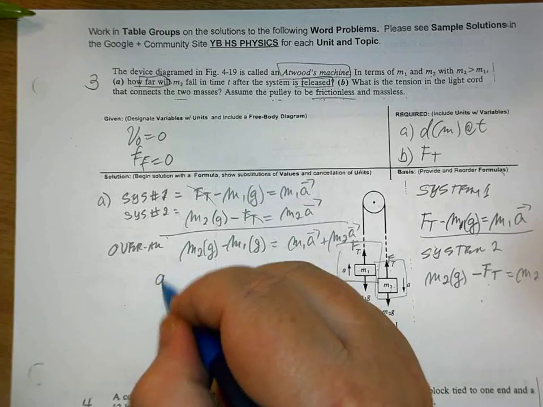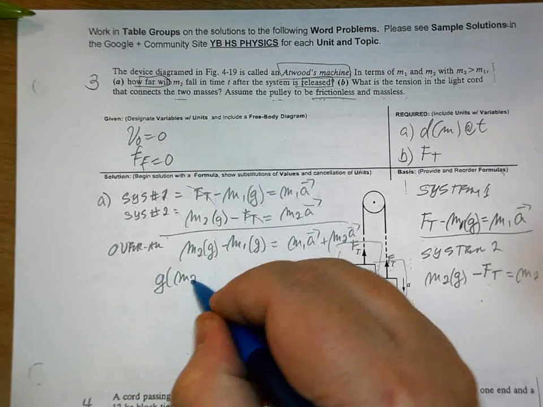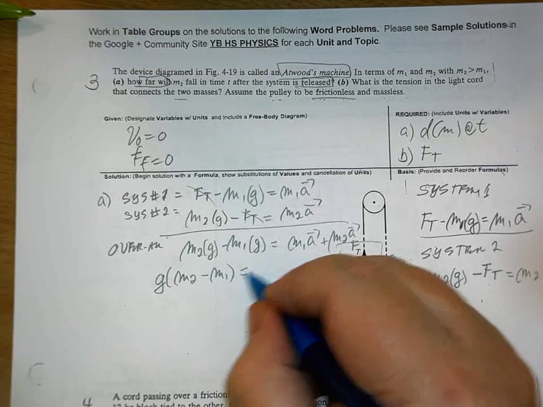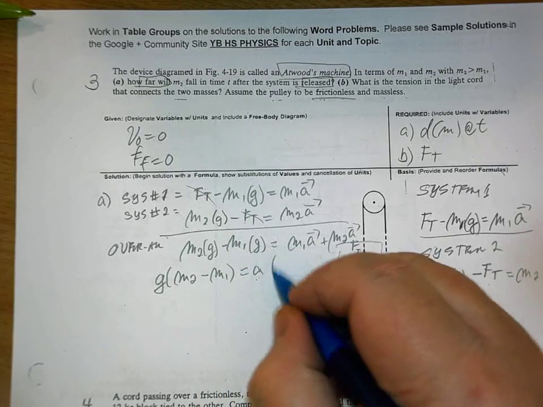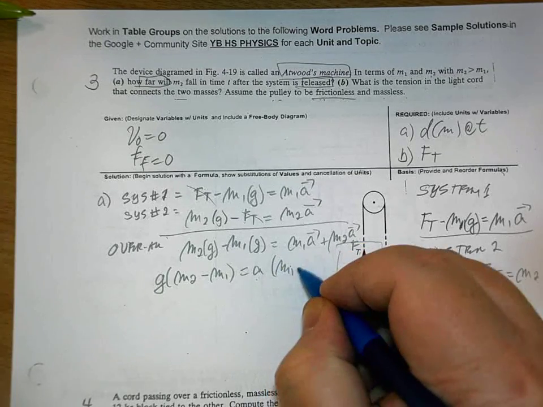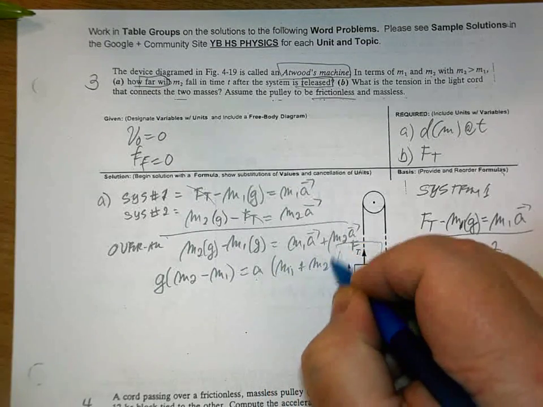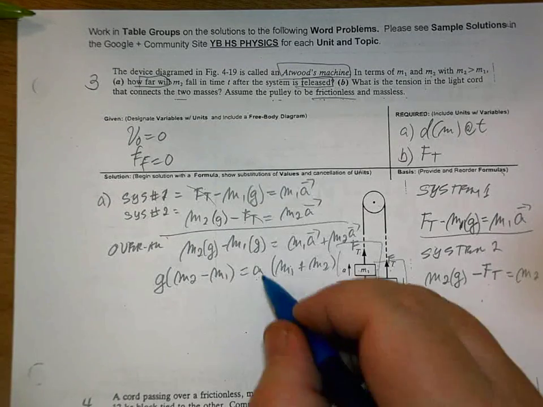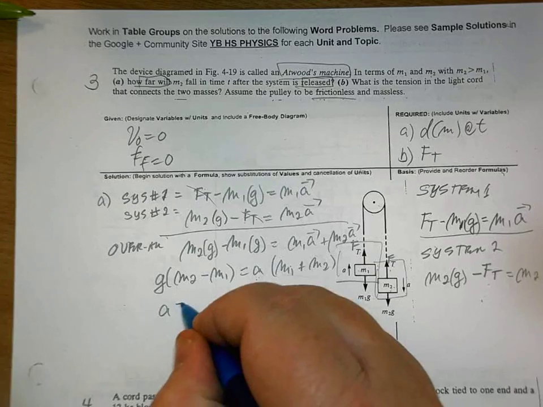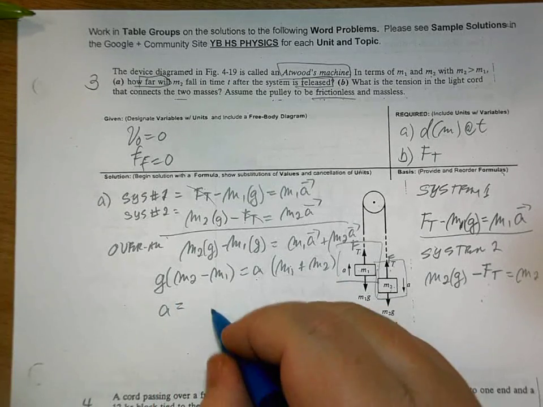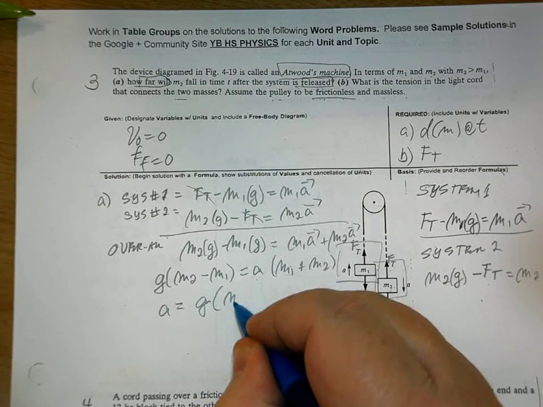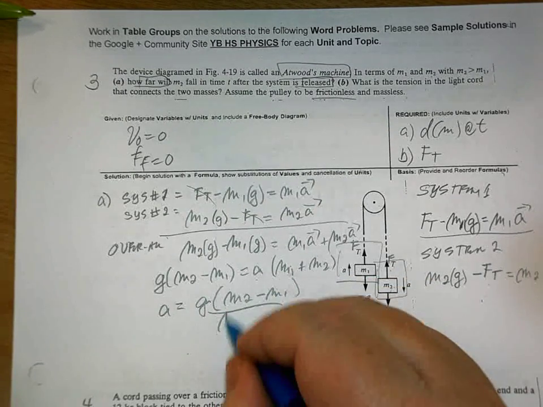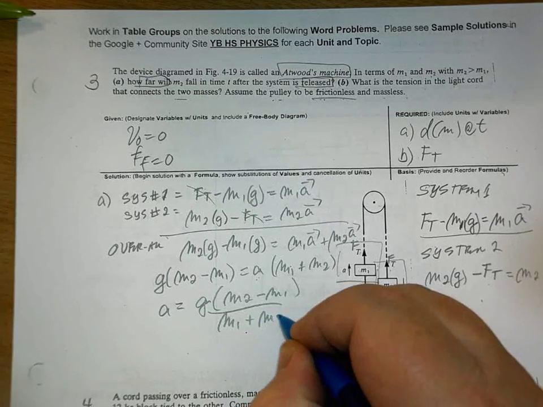Combining like terms, G times M2 minus M1 is equal to A times M1 plus M2. Okay? And now what we have to do is solve for A. So, A is equal to, this becomes the denominator, G M2 minus M1 all over M1 plus M2. Okay?